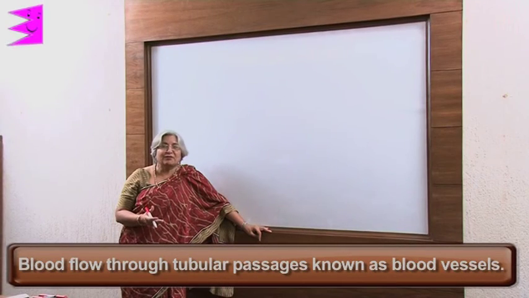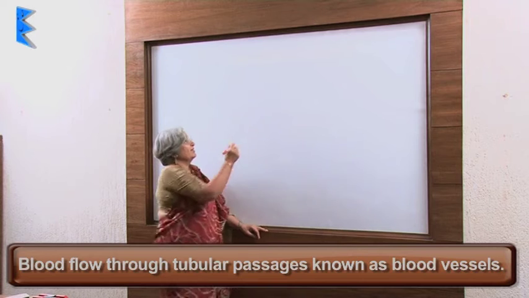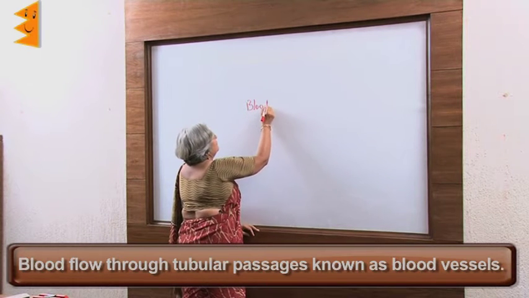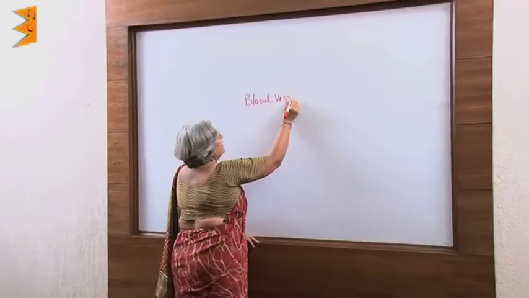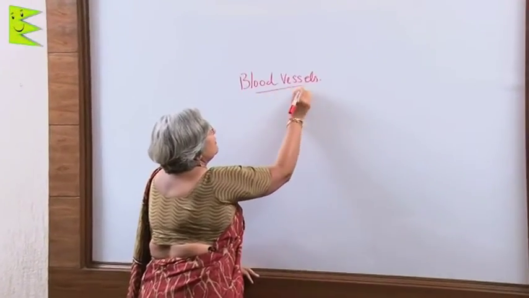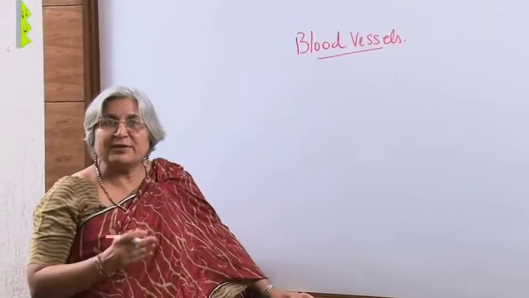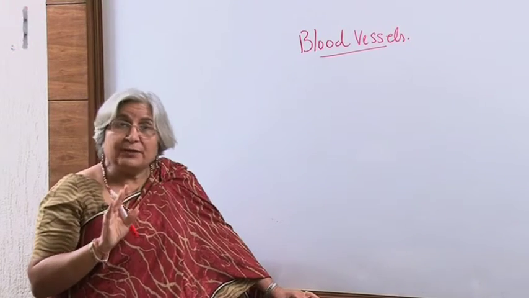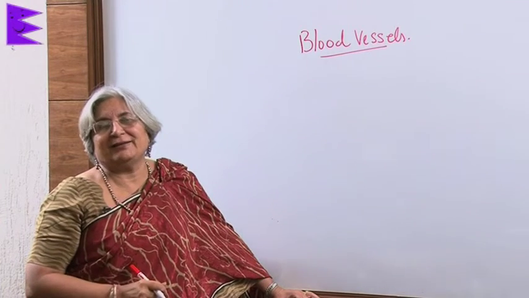Now, the blood has to flow, and for that it requires tubular passages called blood vessels. See, in our body there is a network of blood vessels, which means blood vessels branch and rebranch. But all blood vessels are not of the same kind.